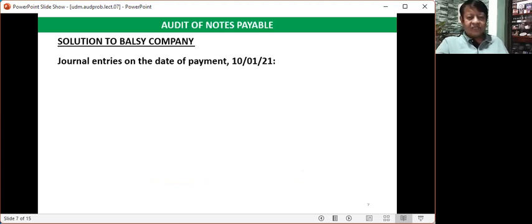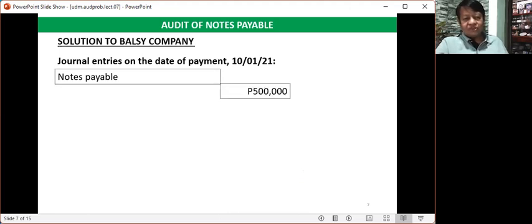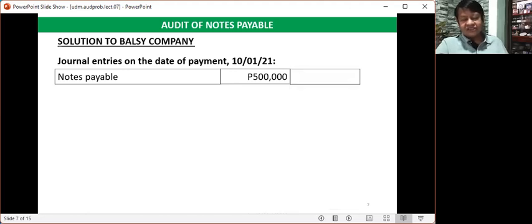So what is the journal entry on the date of payment? Because the notes payable for both indebtedness should be settled after 1 year, that is October 1, 2021, we will now fully settle. What is the journal entry? Of course, we will debit notes payable 500,000 pesos. This pertains to the indebtedness to Aliana Company.